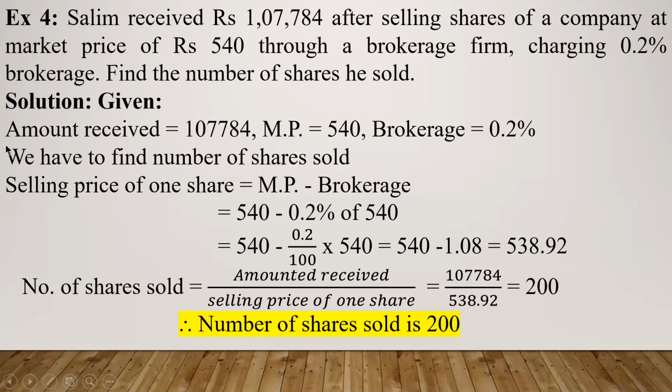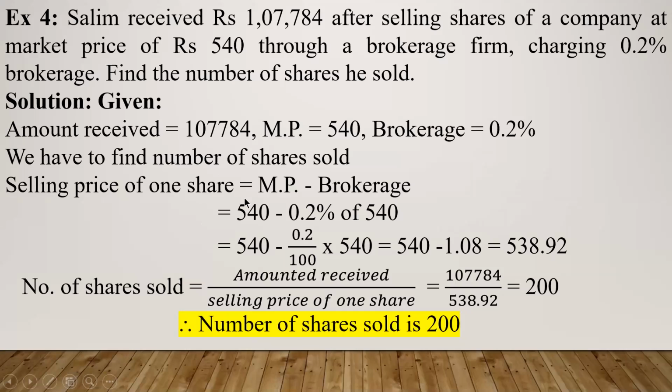So this is how first you have to make a plot. What is given to you and what is asked to you. And then think, to get this number of shares, what I have to find out. Unless you know what is given to you and what is asked to you, how will you proceed further? So to find out the number of shares sold, you must know what is the selling price of one share, correct? So we will calculate selling price of one share.